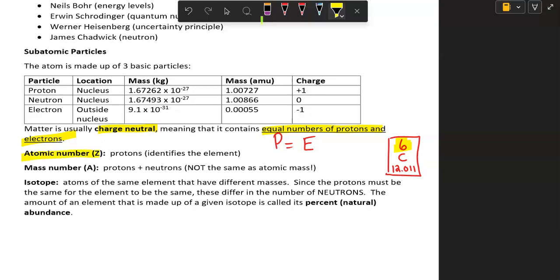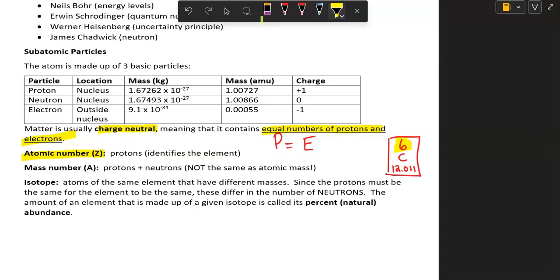And we have the atomic number signified with a Z. That's the identity of the element. So the atomic number for carbon is always 6. Carbon always has 6 protons. If an atom has more or less protons, it is not carbon. Okay, so that can't change.